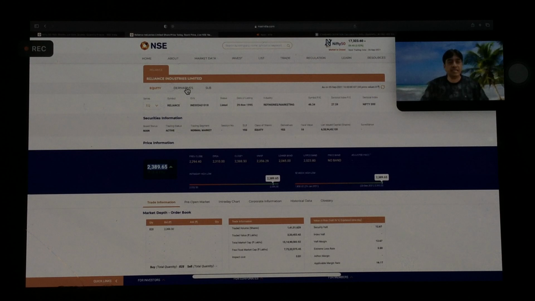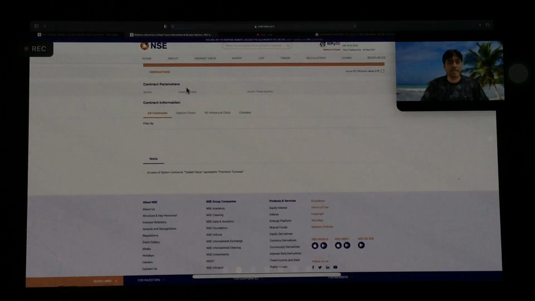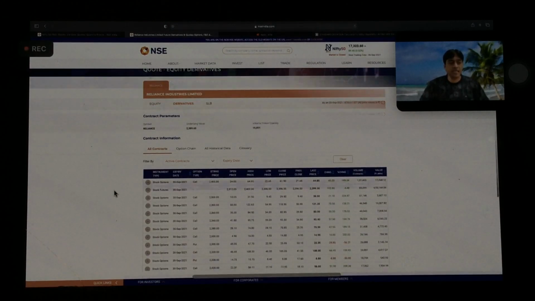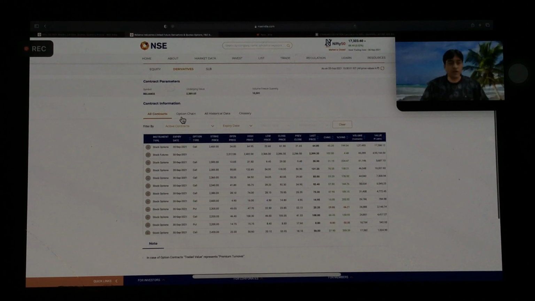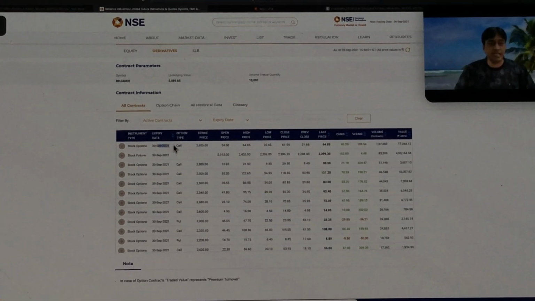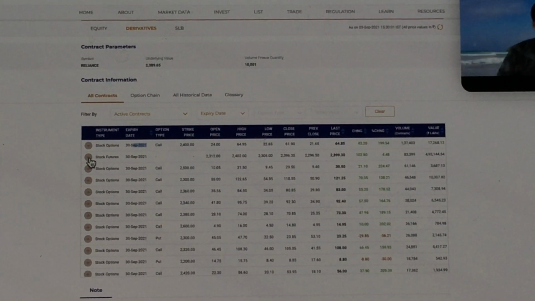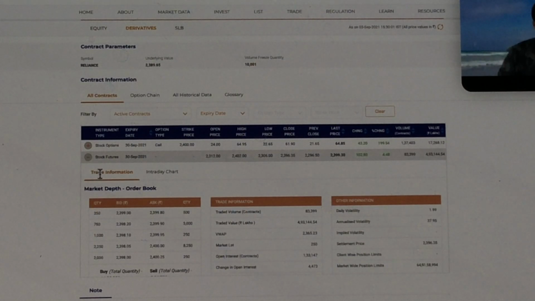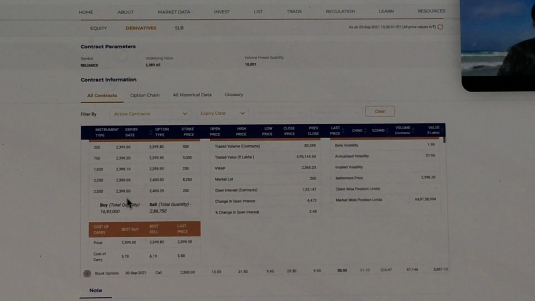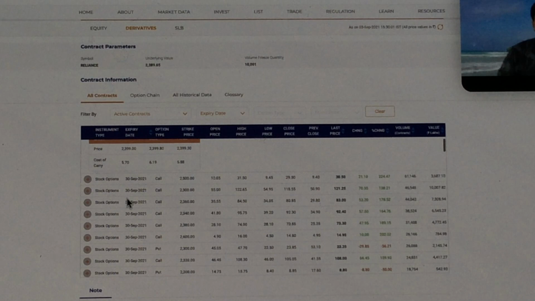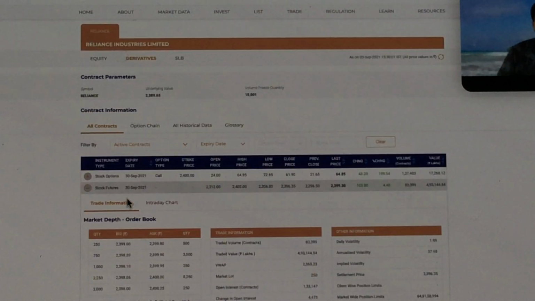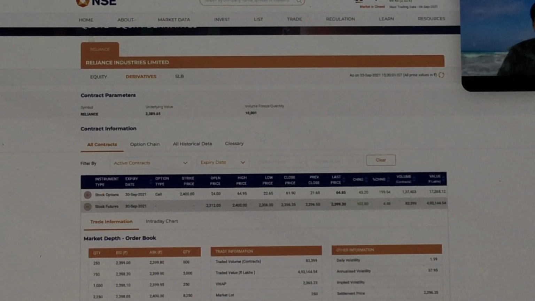Beside this equity, we can see derivatives, right? If we click here, we'll be getting all the contracts like stock options, stock futures for expiry date. Here you can see the expiry date is written 30th September. So if I click on stock future, you can get all the details of stock futures of Reliance.